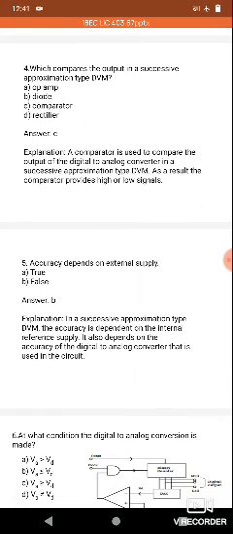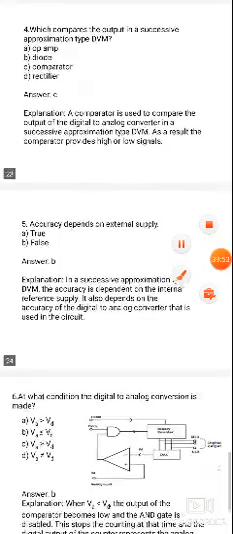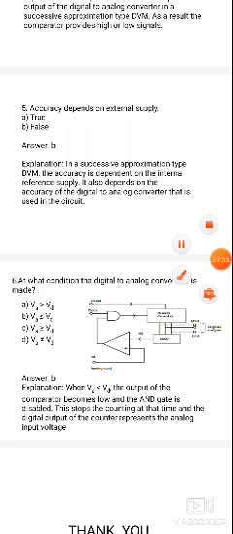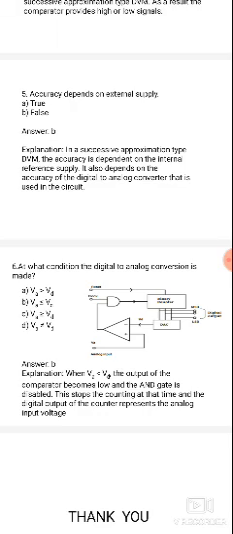Next question, accuracy depends on the external supply. Is it true or false? Accuracy is how the practical output relates to the ideal output. So the statement that accuracy depends on the external supply is false.